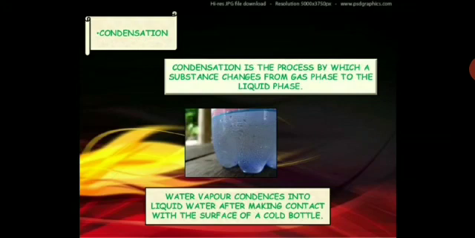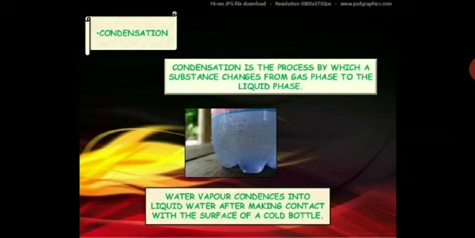Water vapor condenses into liquid water after making contact with the surface of a cold bottle. If you have seen a cold bottle or soft drink which you keep for some time, you will see water droplets collecting on the surface. So from where does the water droplet come on the cold water bottle? It's because of the condensation process. The water vapors get condensed on the surface. Which water vapor? Water vapor present in the air. You know, air is humid and will have some amount of water vapor, which gets condensed.